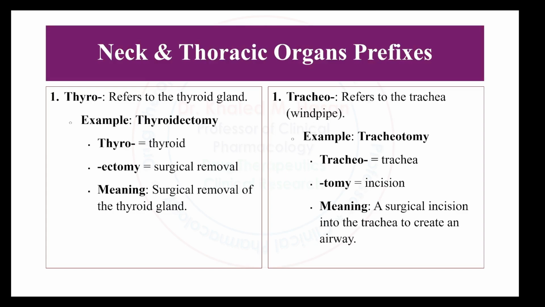Moving to the second part of the prefixes, we are going to speak about neck and thoracic organ prefixes. Here we have thyro, which refers to the thyroid gland, and the example thyroidectomy. Thyro means thyroid, ectomy means surgical removal. Thyroidectomy means surgical removal of the thyroid gland.